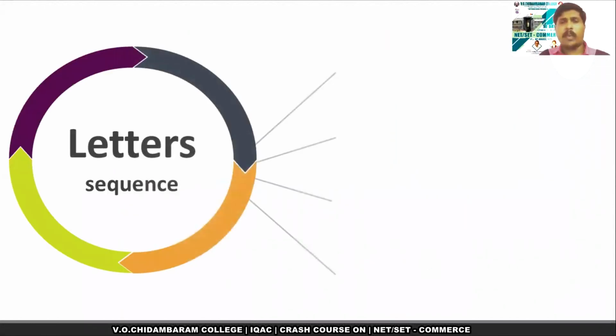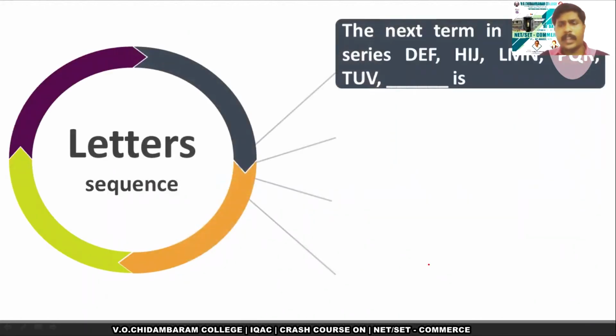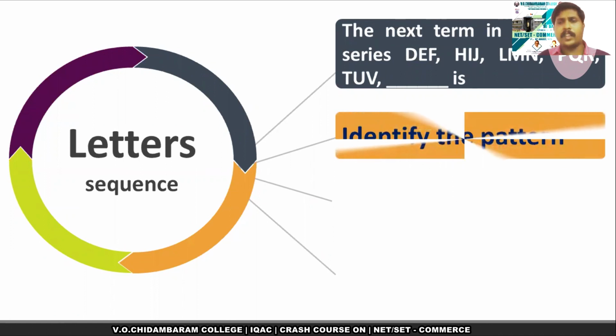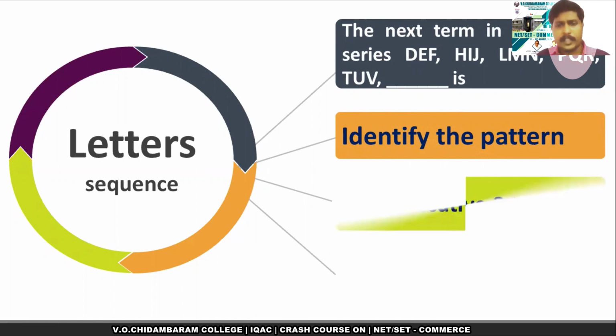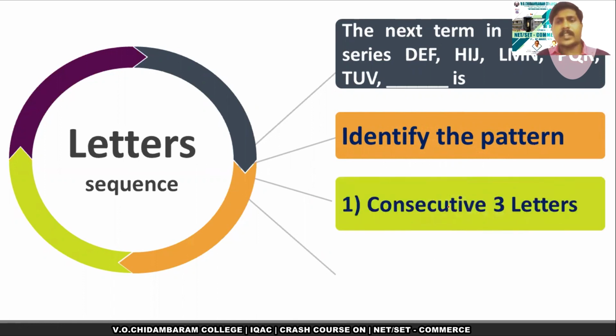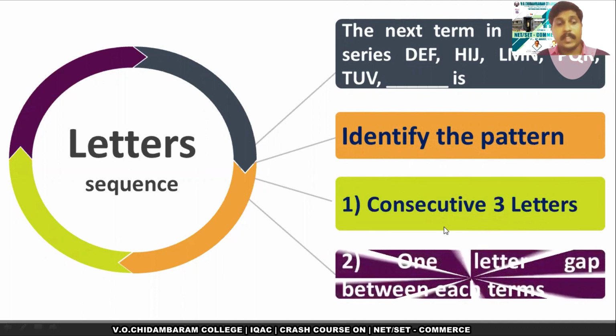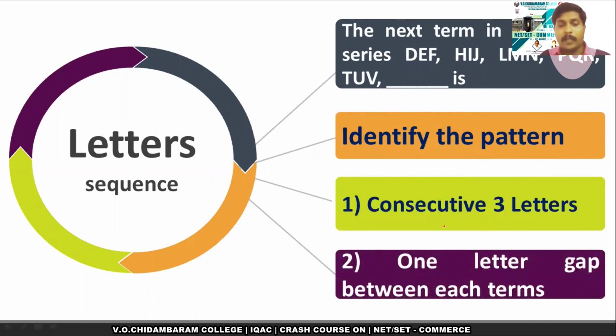So we are having a problem in letter sequence. You have to find the next term in this sequence. So first we have to identify the pattern. There are 2 patterns in this letter sequence. First pattern is every term has 3 consecutive letters. Second, there is a gap of one letter between each term. So for your consideration, you can see the last term ends with F, G is missing, and this next term starts with H. So this is the pattern.